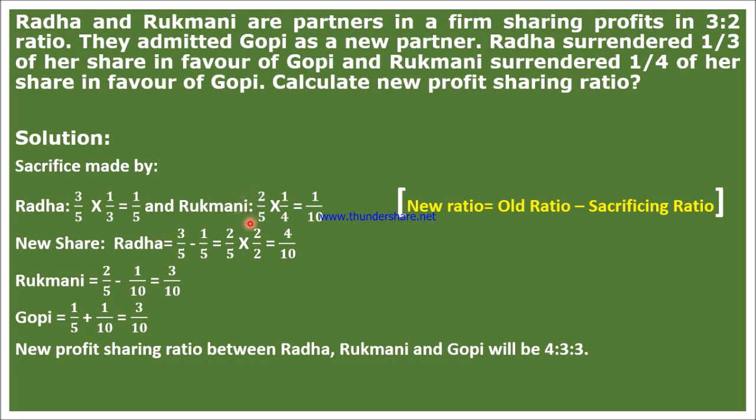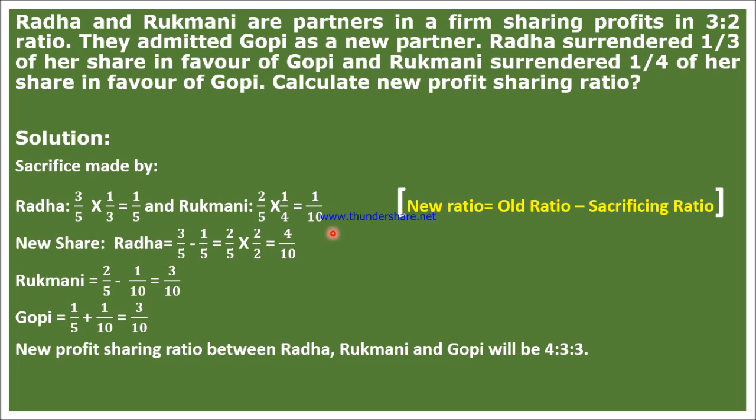In the same way, how much has Rukmani surrendered? The profit sharing ratio of Rukmani was 2/5, and she has surrendered 1/4 of her share. So 2/5 into 1/4. If we cancel this 2 and 4, 2 becomes 1 and 4 becomes 2, then 1 into 1 is 1, and 5 into 2 is 10. So 1/5 and 1/10 are the sacrifices made by Radha and Rukmani.